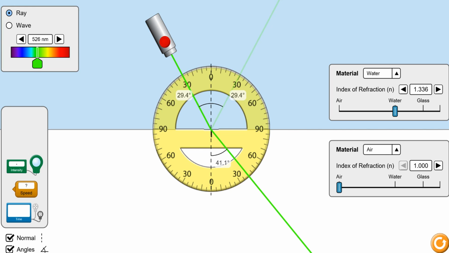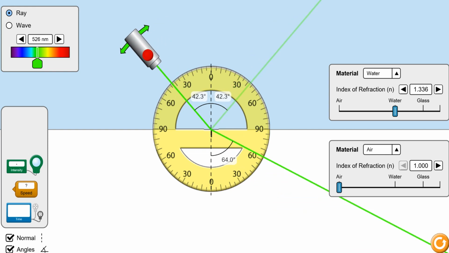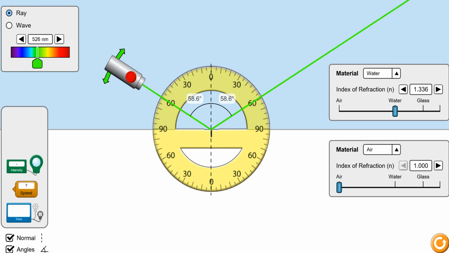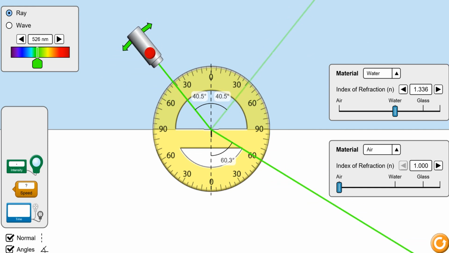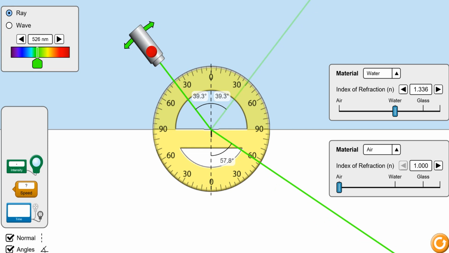Meaning, when the ray of light travels from a denser medium to a rarer medium, it bends away from the normal, and the speed of light also increases. Let me check with another value of the angle of incidence. Suppose I try again with a ray of light that is passing through the 60 mark. Well, what I can see is it is showing you the phenomenon of total internal reflection. So let me put it on something like maybe, okay, this. So here again we find that the ray of light is bending away from the normal and not going straight through from water to air.